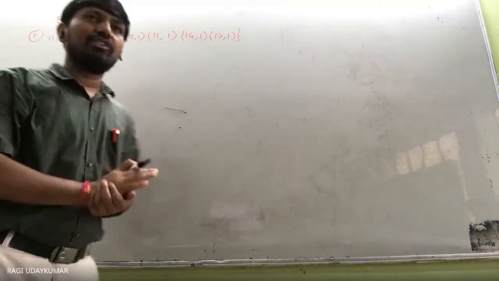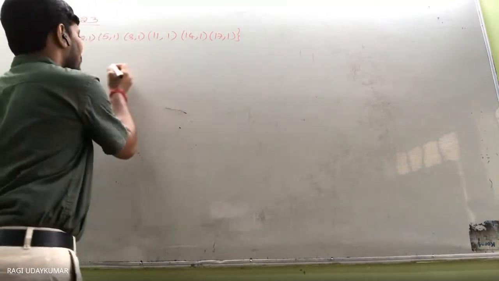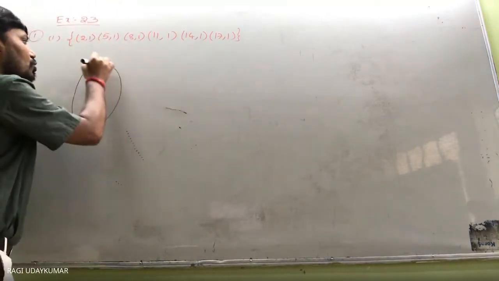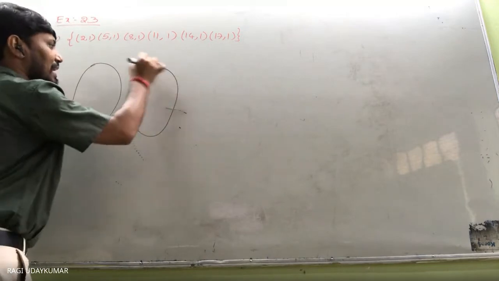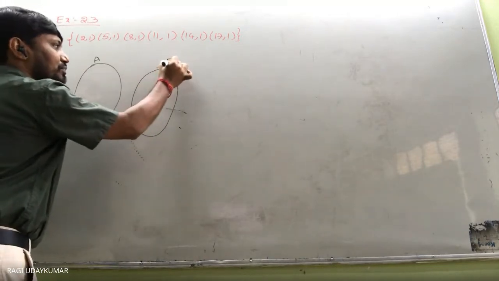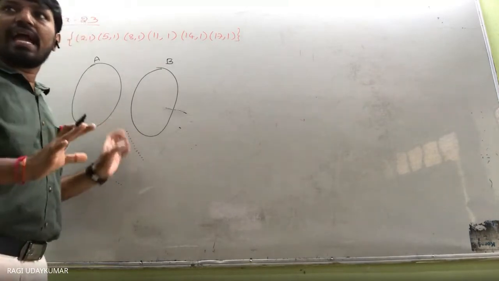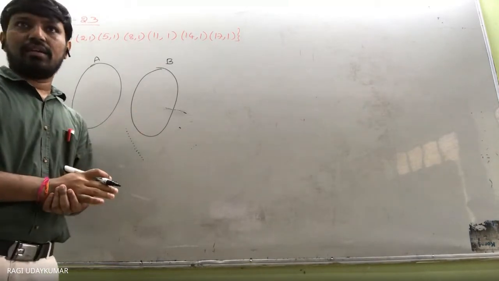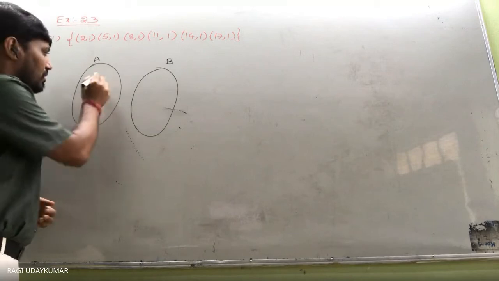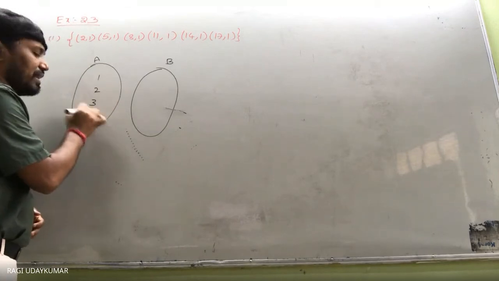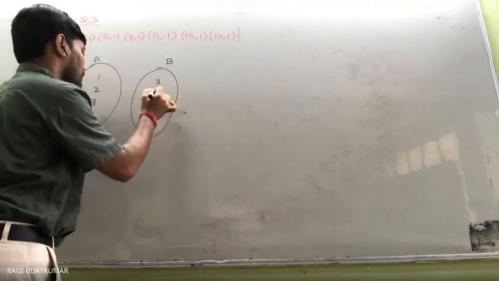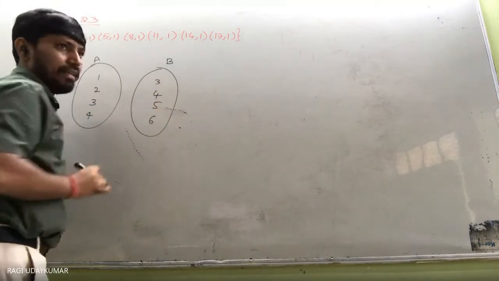Normally what is meant by a function? Function is nothing but, if you are taking two sets A and B, so I am once again recalling the function concept. Suppose A has 1, 2, 3, 4 and B has 3, 4, 5, 6.